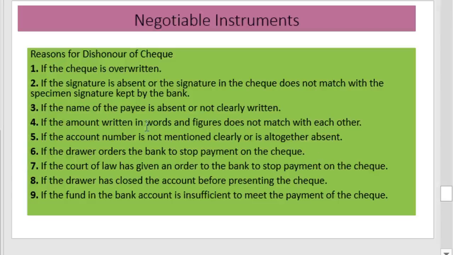If a court of law has given an order to the bank to stop payment of the check, if the drawer has closed the account before presenting the check, or if the funds in the bank account are insufficient. In all these situations, the bank will refuse to pay the check. This is known as the dishonoring of a check.